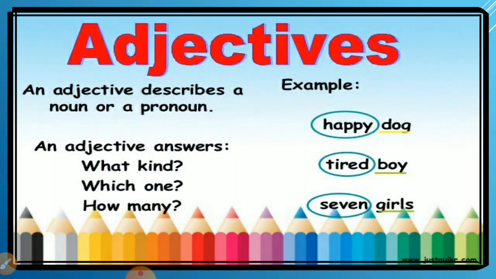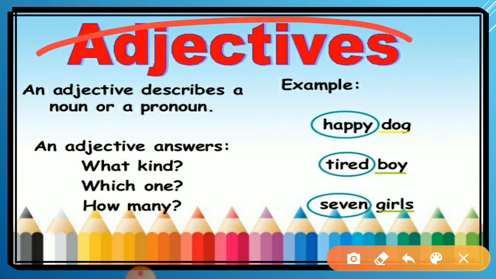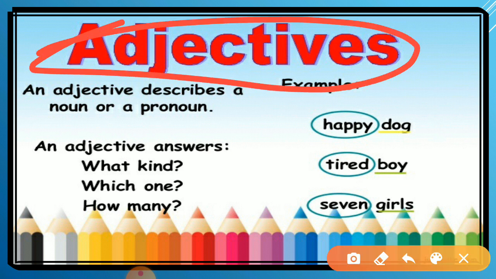So first of all, let us understand what an adjective is. Here I will explain it in different words. The first thing we have to learn is that an adjective describes a noun or pronoun.